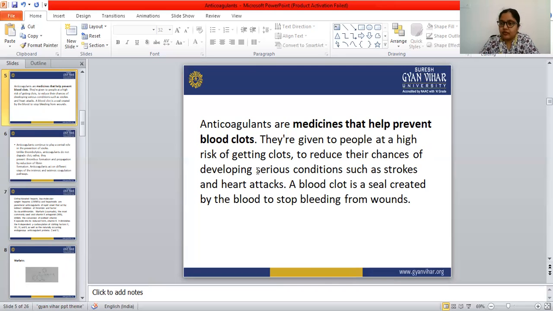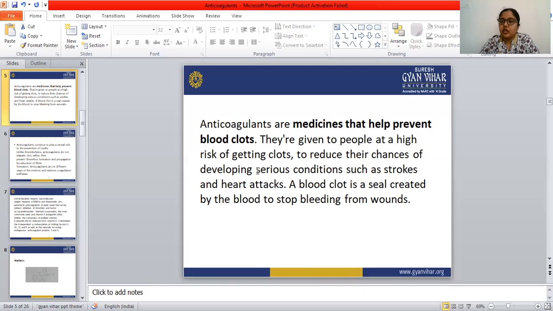We have seen what coagulant drugs are and what anticoagulant drugs are. Anticoagulant drugs are medicines that help to prevent blood clots. To prevent blood clots, the doctors are prescribing the anticoagulant drugs. They are given to people at a high risk of getting clots. To those patients who are at high risk of getting clots, the doctors are prescribing these anticoagulant drugs to reduce their chances of developing serious conditions such as stroke and heart attack.